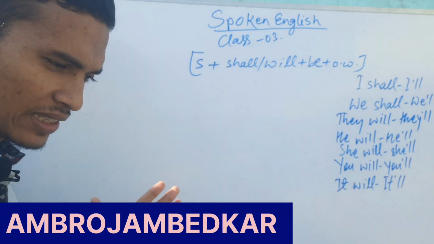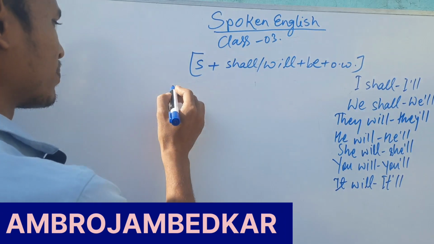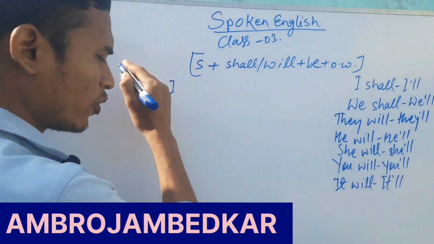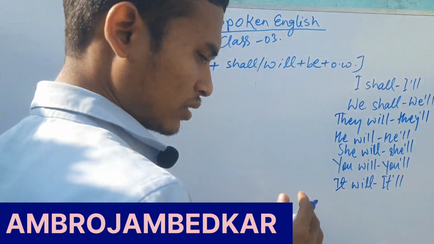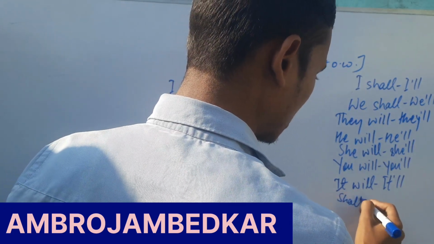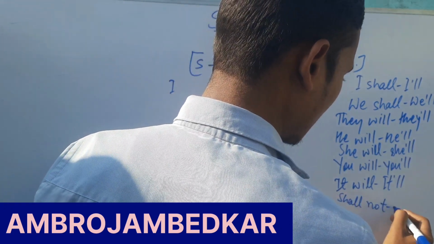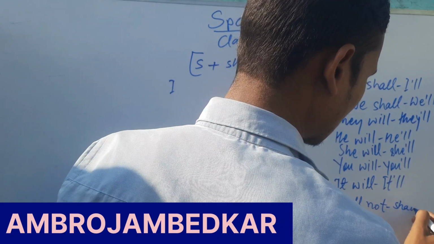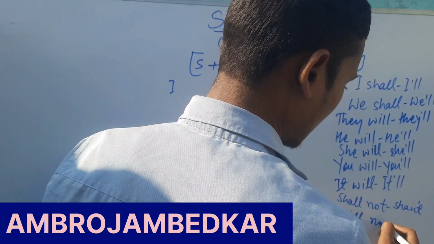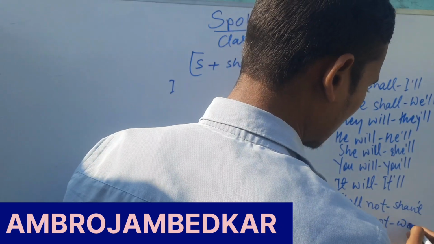Now we'll form some basic sentences, and that is very important. Before writing some sentences, short forms having not: shall not will be written as shan't, and will not will be written as won't.